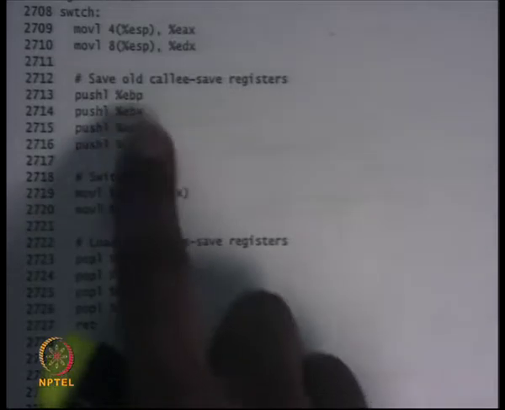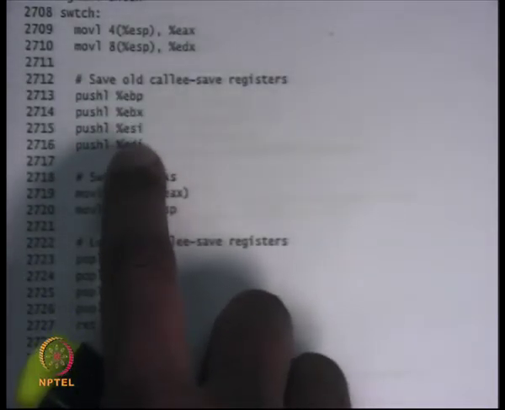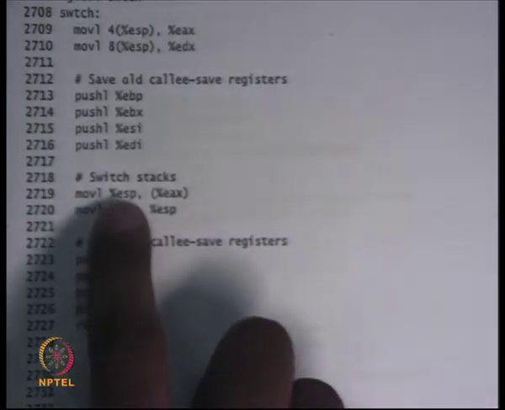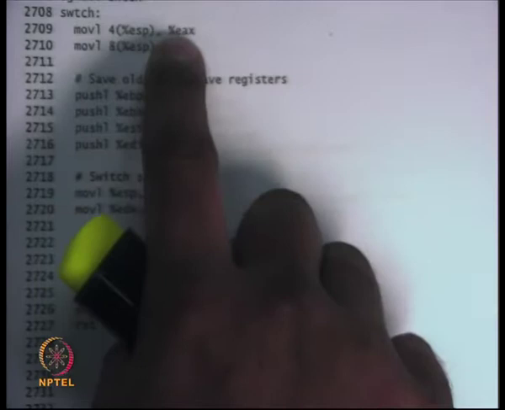You push values on the current stack, whatever the current values of the registers are, and you move the stack into the old context. Recall the EAX was the old context.